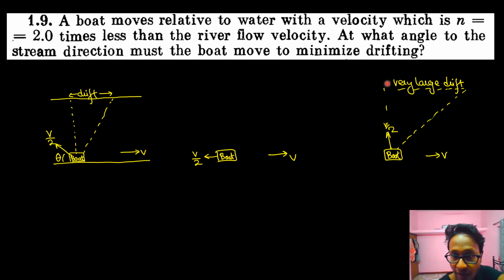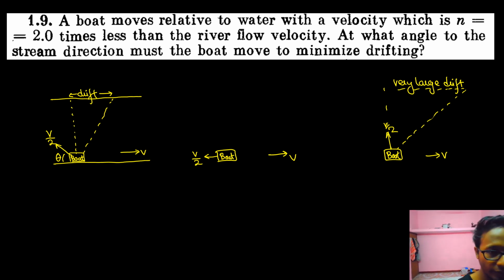But if we minimize the time out here, that means if we pull out full strength of the boat perpendicular to the river, then the horizontal component of velocity gets maximum value and it produces very large drift. So somewhere we must balance the time and the horizontal component of velocity. So I get the intuition that we must do some differentiation out here. But differentiation of what? Somehow we must create an equation of drift with respect to theta and differentiate that with respect to theta. So d of drift by d theta should be equal to 0. But how do we create that equation?